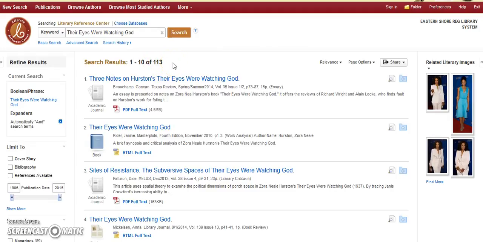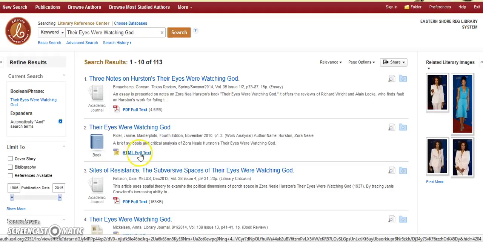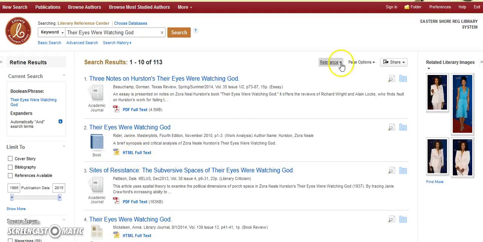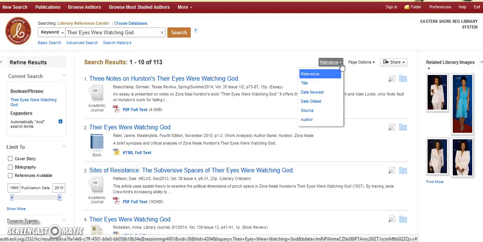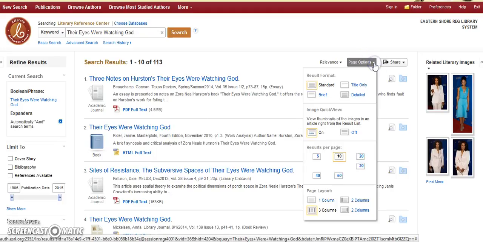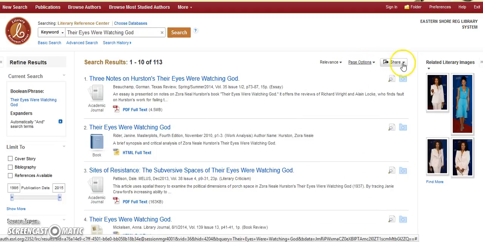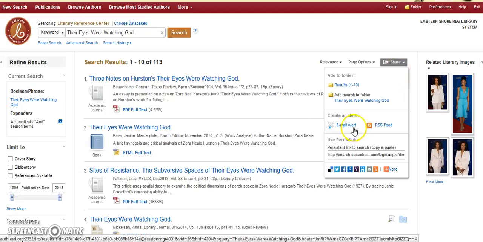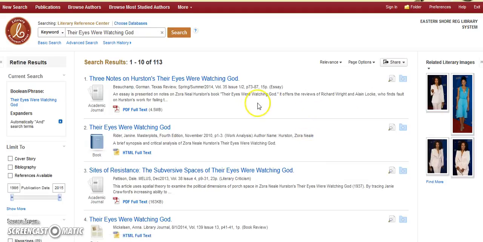Now, I like the layout of this database. I like the way it looks. You have your article. You can tell what type of source it is, a book or an academic journal. Here we have links to the PDF or the HTML, and you can sort based on the relevance. You have a lot of page options and how you want it to look, and different ways you can share or set up email alerts or a feed to get any of the new articles that come in on your topic of this book.